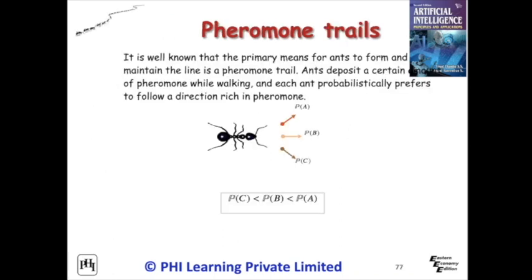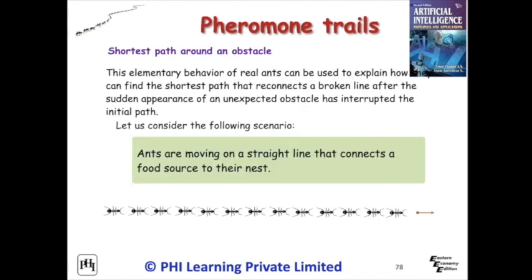It is well known that the primary means for ants to form and maintain the line is a pheromone trail. Ants deposit a certain amount of pheromone while walking, and each ant probabilistically prefers to follow a direction rich in pheromone. This elementary behavior of real ants can be used to explain how they can find the shortest path that reconnects a broken line after the sudden appearance of an unexpected obstacle has interrupted the initial path.